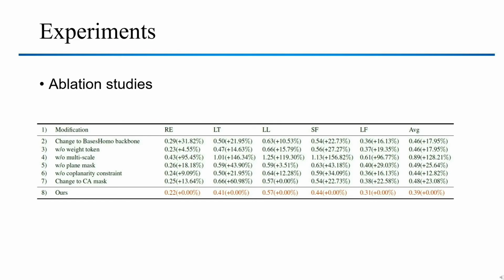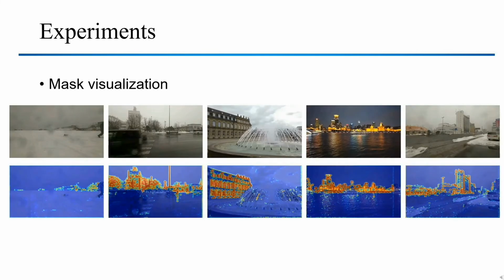Next, we report the ablation studies in this table. Our method achieves the best results with the power of the Coplanarity-Aware GAN, and the implicit mask generation has a limited enhancement for homography estimation. We show the visualization of plane masks to demonstrate that our masks are able to focus on the dominant plane. These images cover various challenging scenes such as moving objects, large foregrounds, low light, etc. We can see that the masks guided by our Coplanarity-Aware GAN locate the dominant plane well.